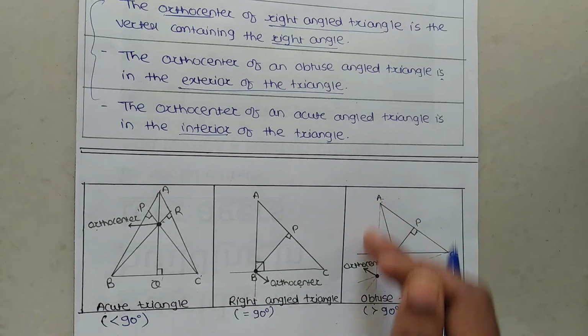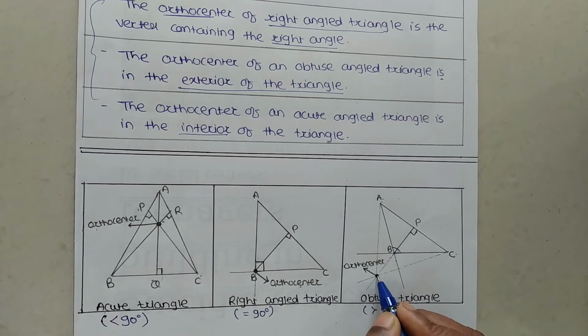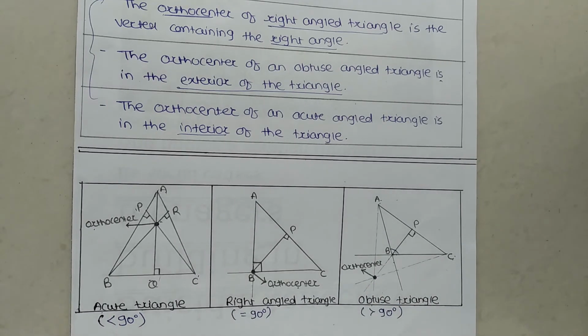When we draw the altitudes from the three vertices of this triangle, these altitudes meet in one single point which is outside the triangle. Therefore we can conclude that the orthocenter of the obtuse angle triangle is in the exterior of the triangle, that means outside the triangle. So this is the basic idea related to the altitude of a triangle.